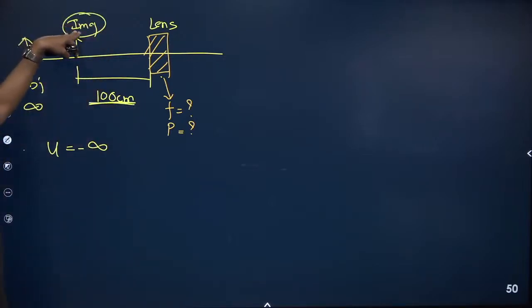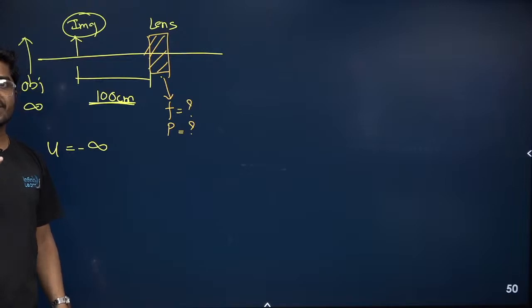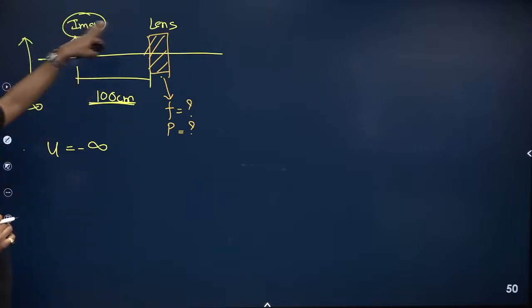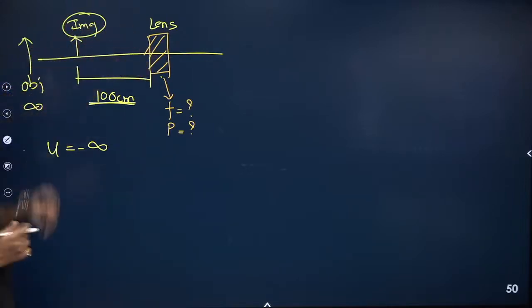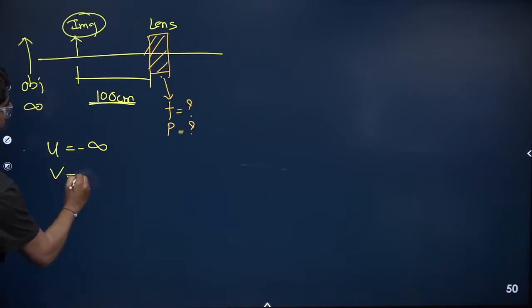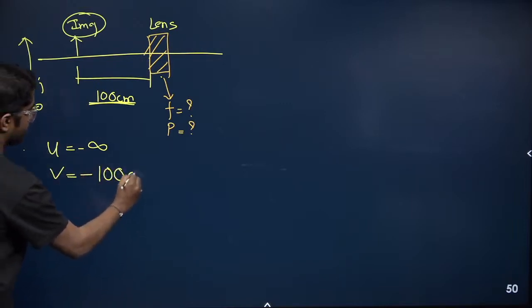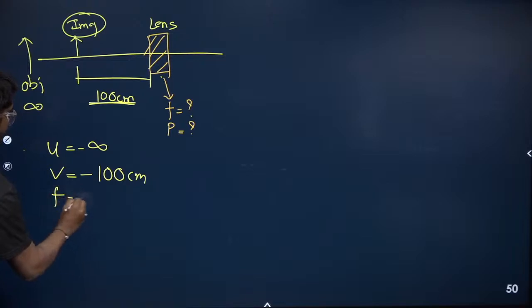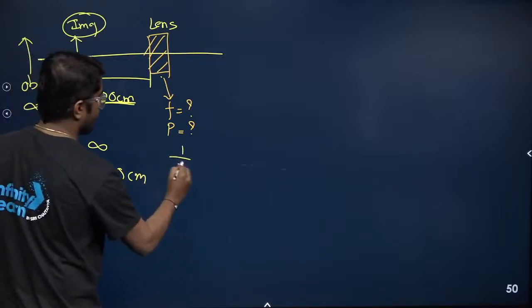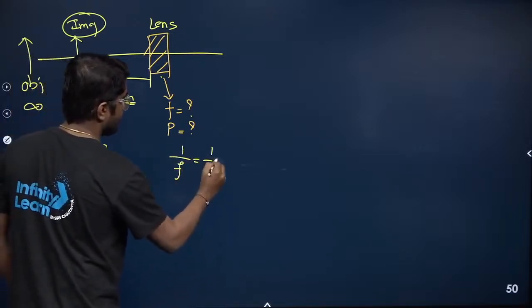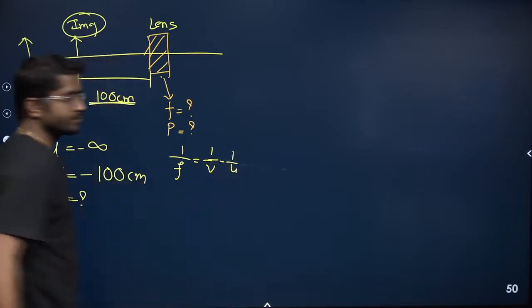What type of image is this? This is a virtual and erect image, formed by the concave lens. So what is v? v is minus 100 centimeter. So we have to find the focal length. How will you find? 1 by focal length is nothing but 1 by v minus 1 by u.